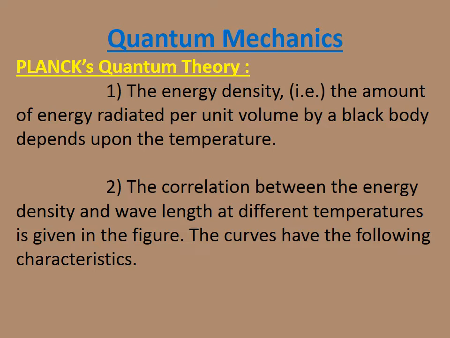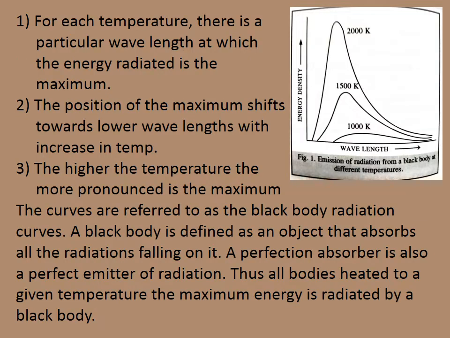The energy density, or the amount of energy radiated per unit volume by a black body, depends upon the temperature. The correlation between the energy density and the wavelength at different temperatures is given in the following figure. The curves have the following characteristic: for each temperature, there is a particular wavelength at which the energy radiation is maximum.